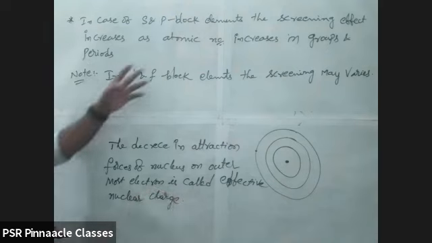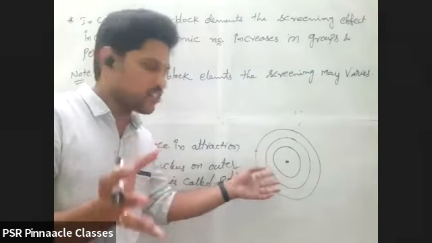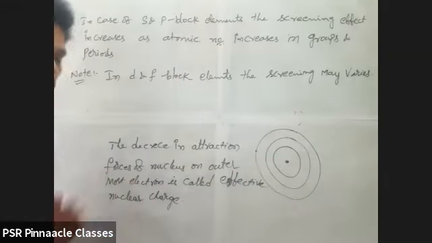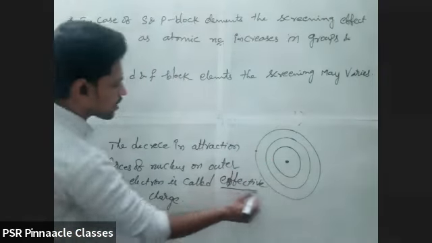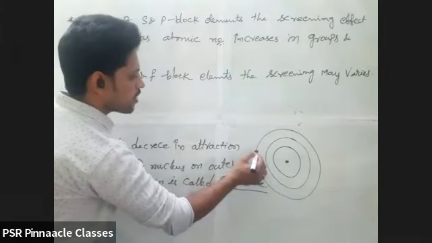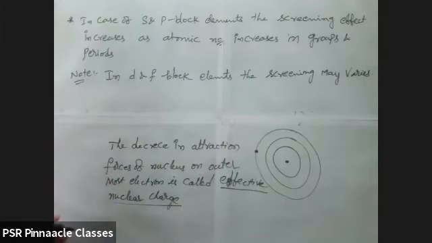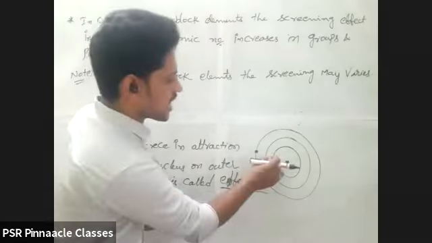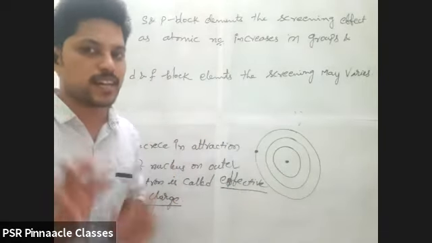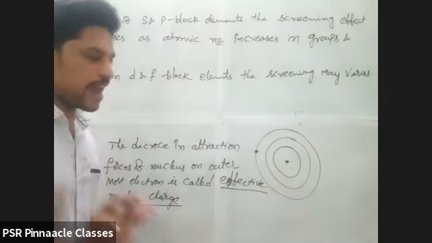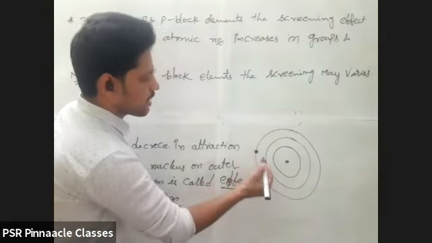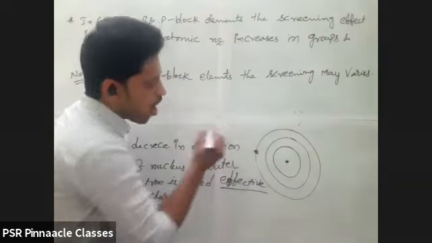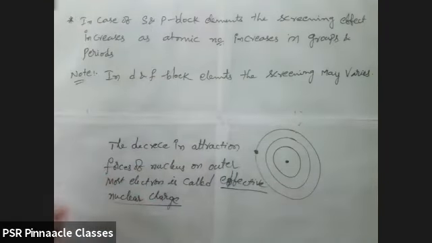Previously in screening effect, we found how much energy is screened by the inner electrons. But effective nuclear charge is how much nuclear charge is decreasing on this outer electron. Are you able to understand the difference? In the previous one, the screening effect is how much the inner electrons restrict the nuclear attraction. Opposite, you find that. And in effective nuclear charge, you find how much attraction force is decreased on this electron.